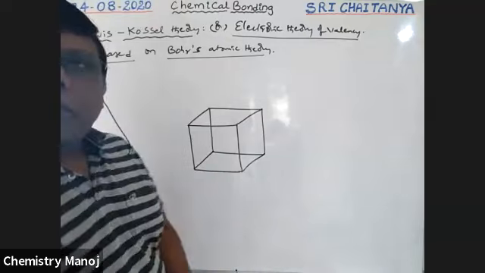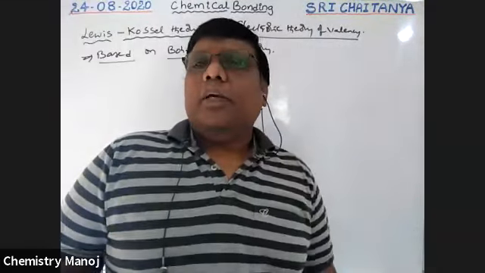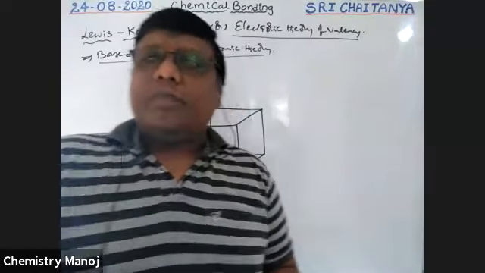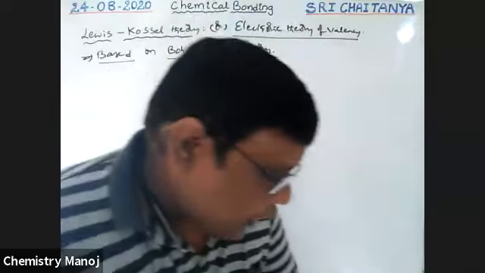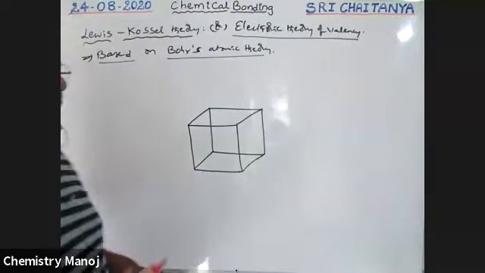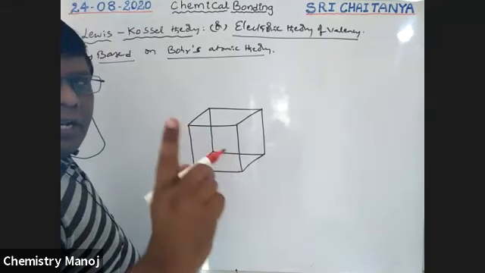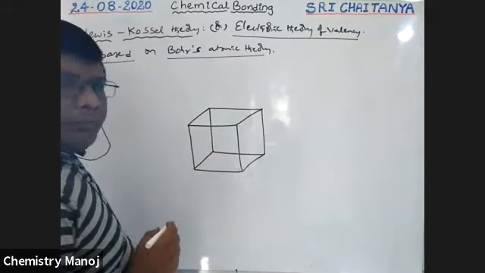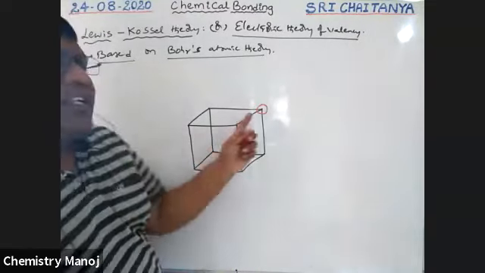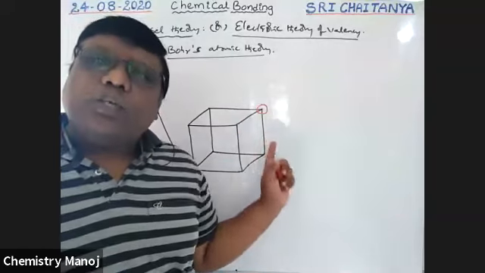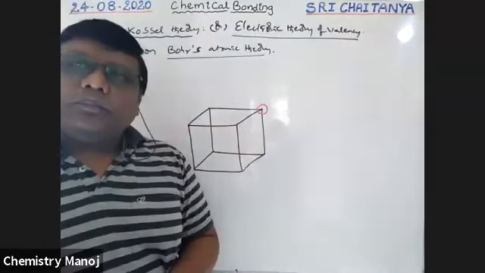See here, this is the cube, boys. Now this cube is stable or unstable depending on the arrangement of the atoms. So is this cube stable or unstable? See here, for example, only one atom is there. Those atoms are arranged at the corners of the cube. So these are the corners. Only one atom is arranged at this position. That means this cube is unbalanced, because only this position is occupied.